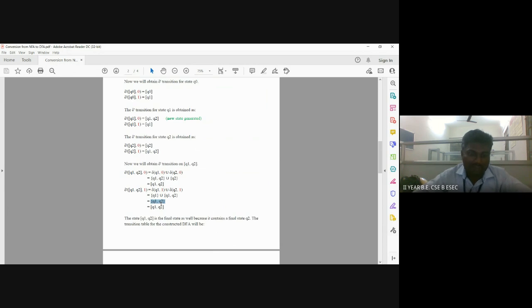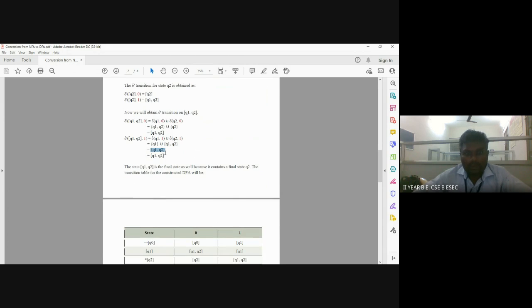No new states have been found. If after this we read some other input symbol and get new states, for example Q1 Q2 Q3 or Q1 Q3, then for all the new states we have to apply both the input symbols 0 and then 1.